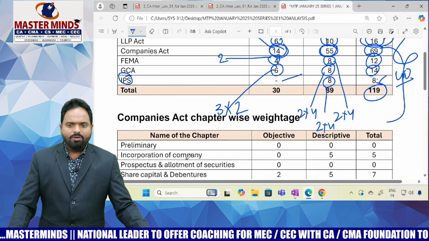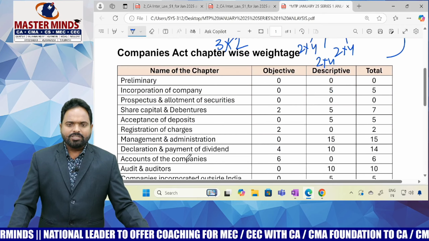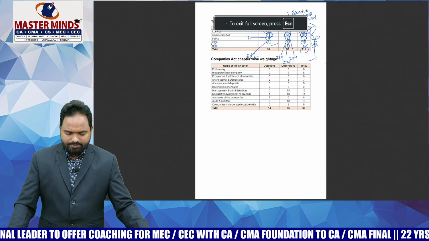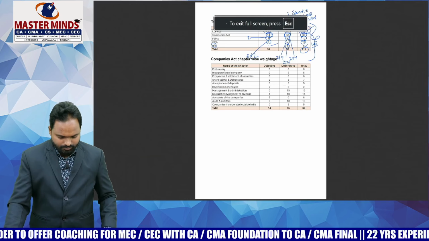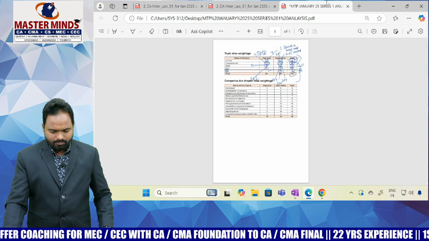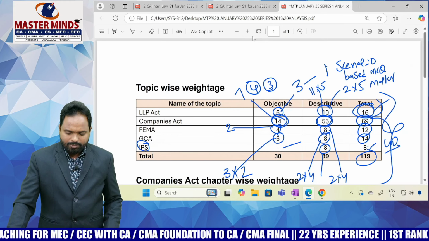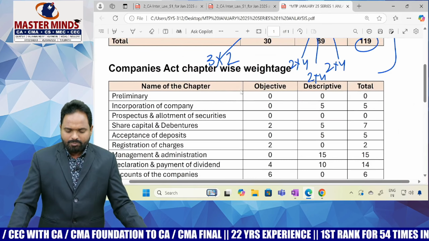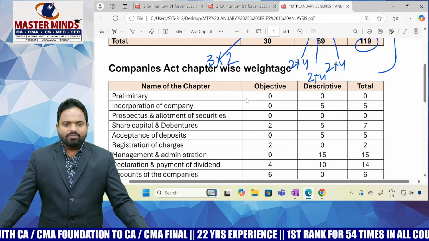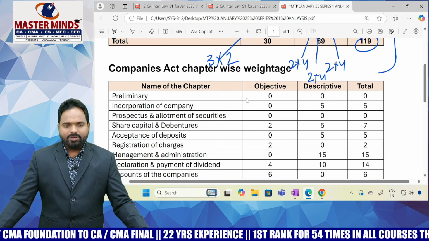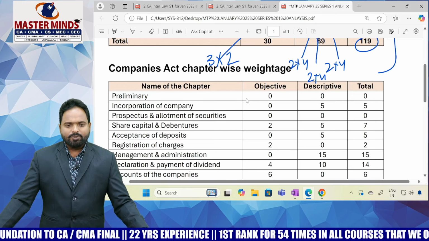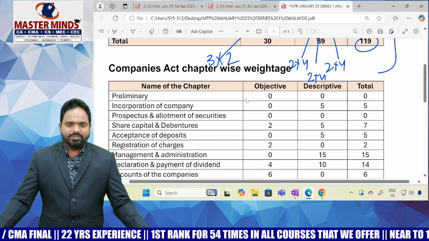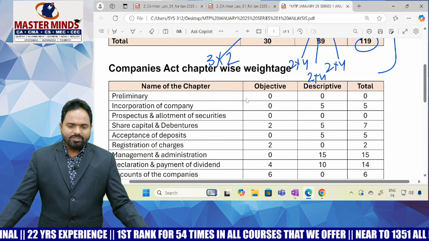Okay. Now we are going into companies act chapter wise weightage. So we'll see companies act chapter wise weightage also. Why only companies act chapter wise weightage? In LLP, chapter wise weightage is not given. FEMA Act also not given. GCA and IPS also, no chapter wise weightage is provided by the institute. Only for the companies act, chapter wise weightage is provided. The companies act is divided into chapters, and chapter weightage is given.